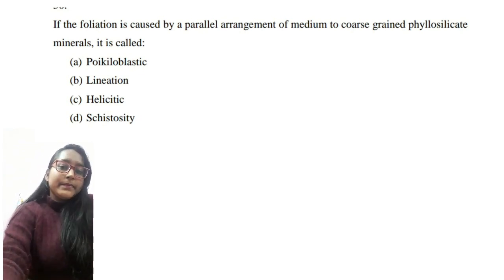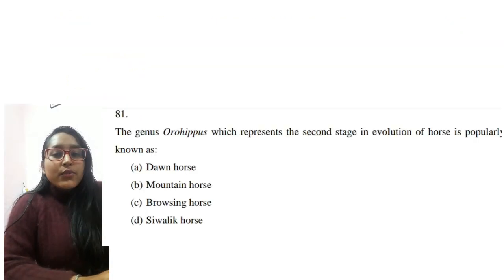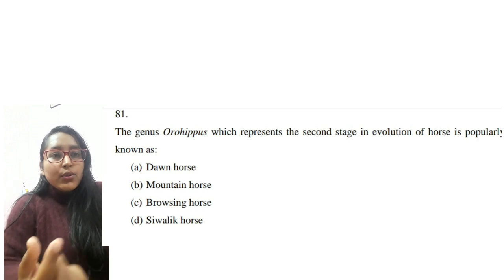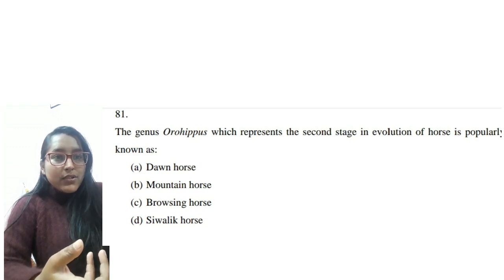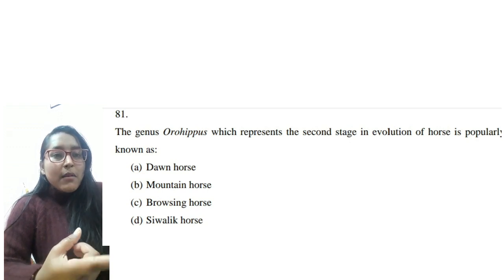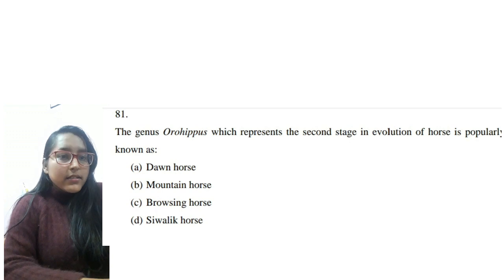Next is the genus Orohippus. I didn't study about it, but oro indicates the orogeny part. Orogeny indicates the mountain building process. So I have chosen mountain horse. So it is the correct answer.